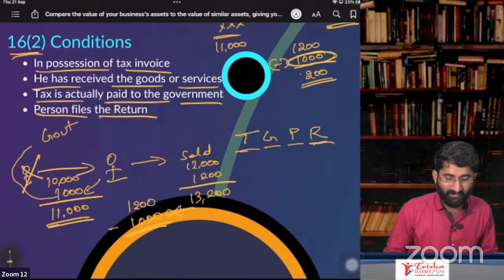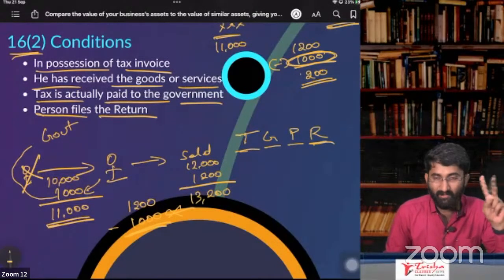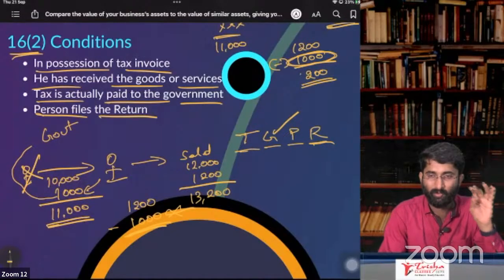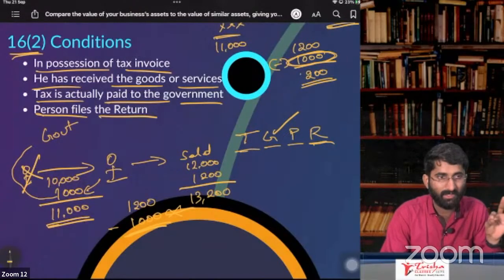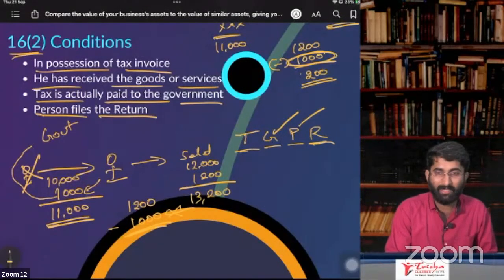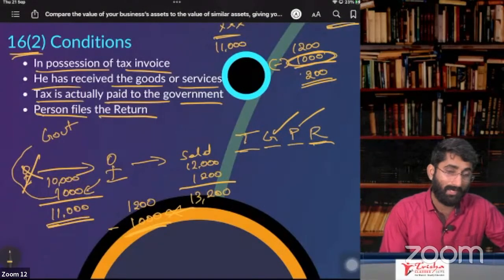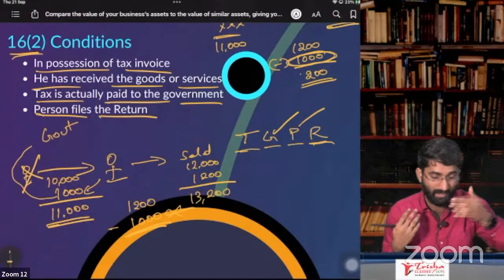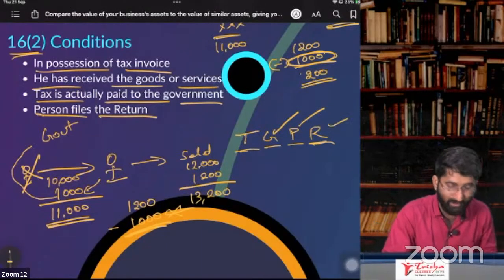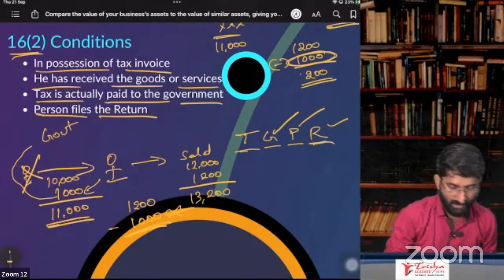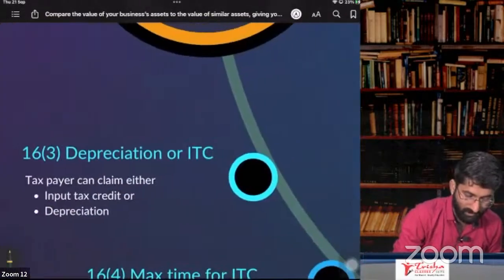So T is for tax, you should have the tax invoice. Second one is G, goods. You should have received the goods. Then P, the payment of tax should be done by the supplier. I paid him the GST, but he has to pay it to the government. Only then I'll get ITC. Otherwise, I don't get ITC. And R is nothing but return. The person has to file the return here. Clear? Yes.